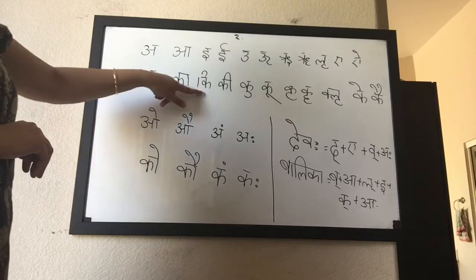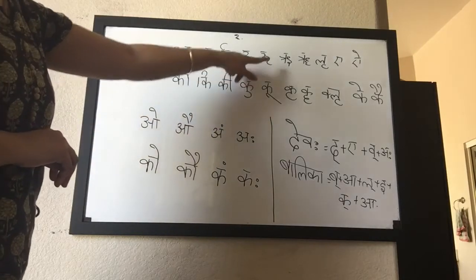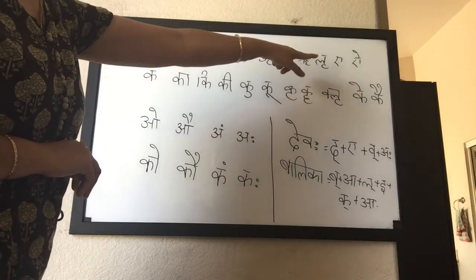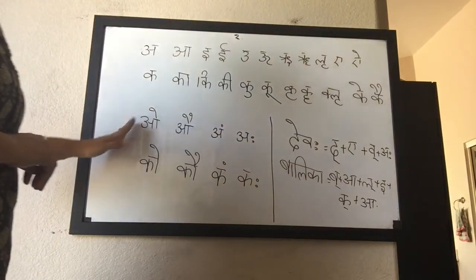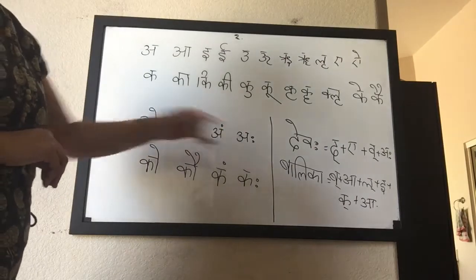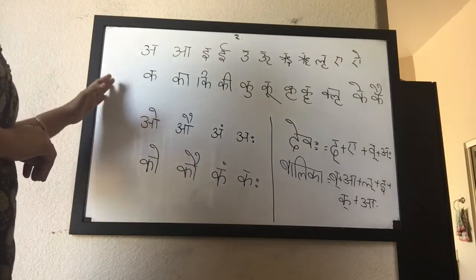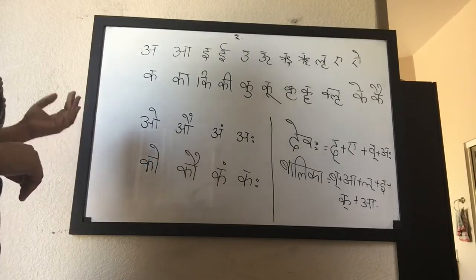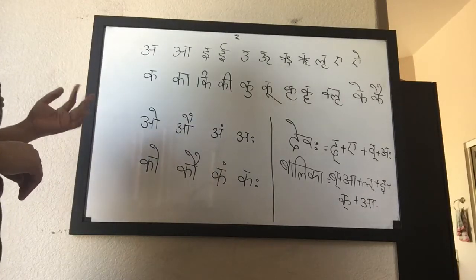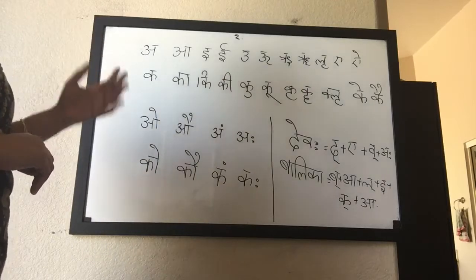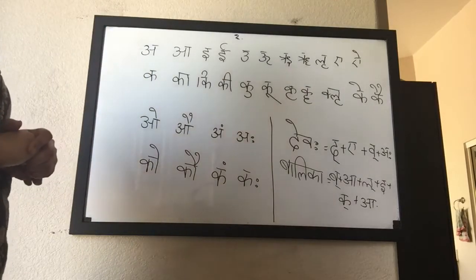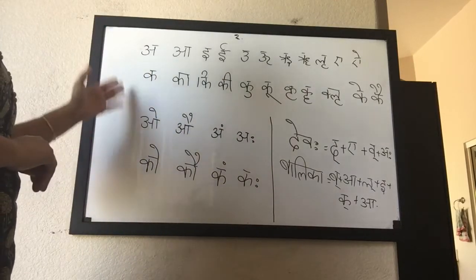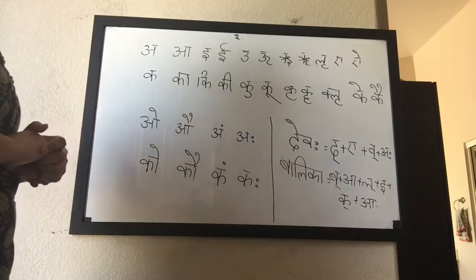Ka, ka, ki, ki, ku, ku, kr, kr, klr, ke, kai, ko, kau, kam, kah. Like this, all other letters in each varga, chavarga, tavarga, tavarga, pavarga, ya, ra, la, va, sha, sha, sa, ha, all the consonants take the help of a vowel to become these letters. And these letters help us make the words that we want.